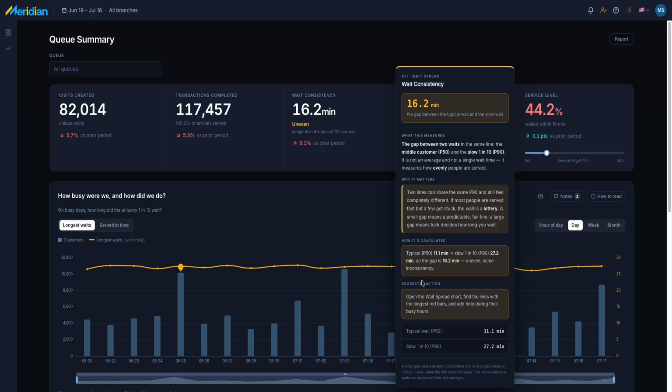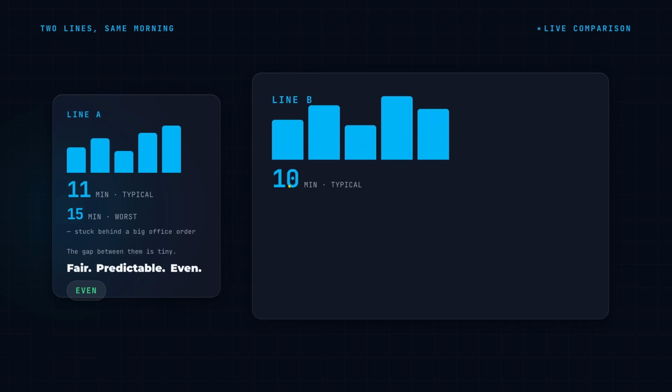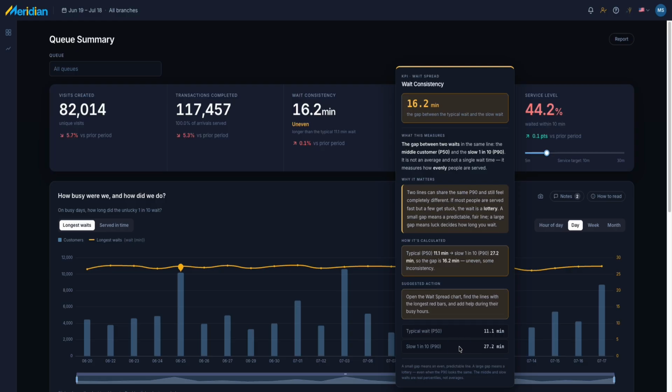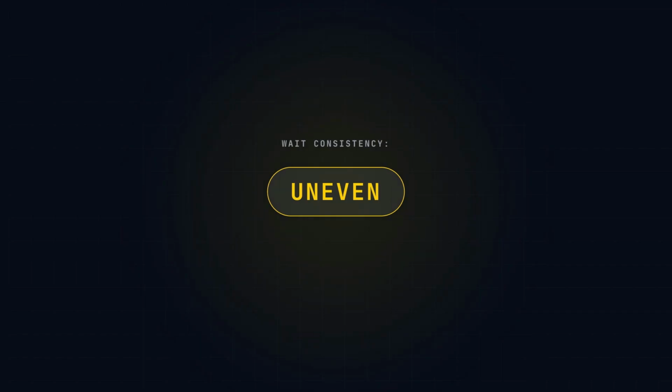Now let's look at line B. The typical person still waits about 11 minutes, but in this line, things occasionally grind to a halt. Maybe a machine jams or a transaction gets complicated. The person who gets hit with the worst case scenario ends up stuck in line for 27 minutes. When you look at the data, the gap between that normal customer and the delayed customer is a massive 16 minutes. When this gap gets that wide, the system flags your weight consistency as uneven.